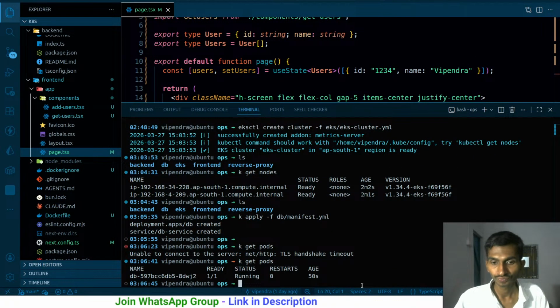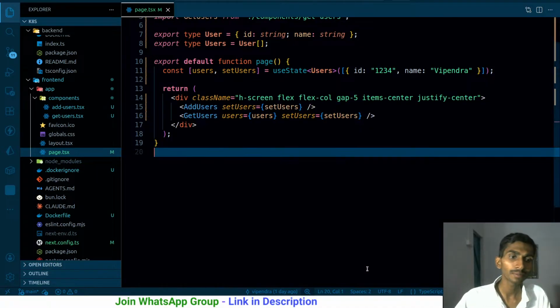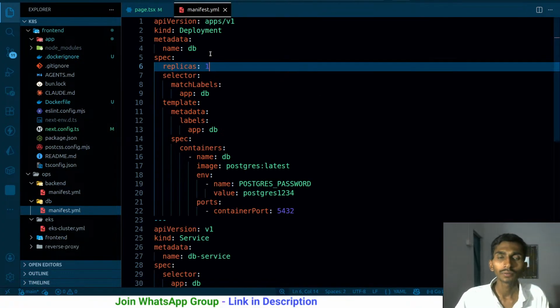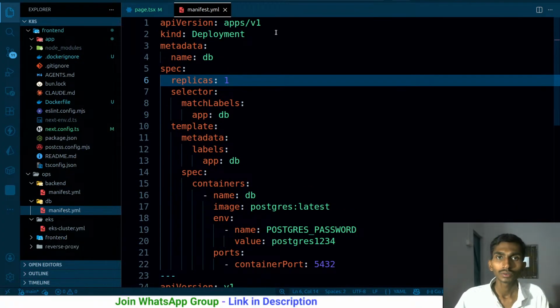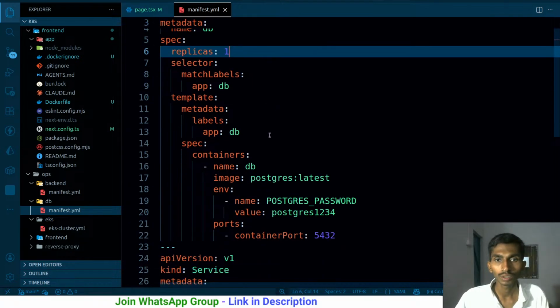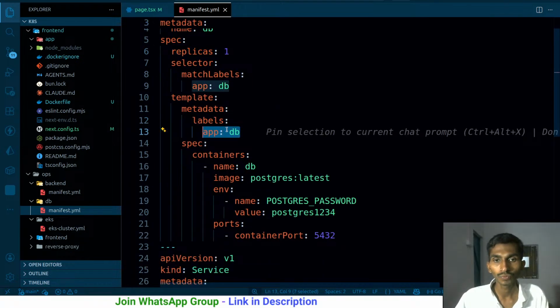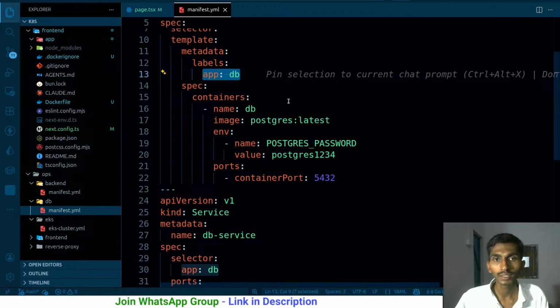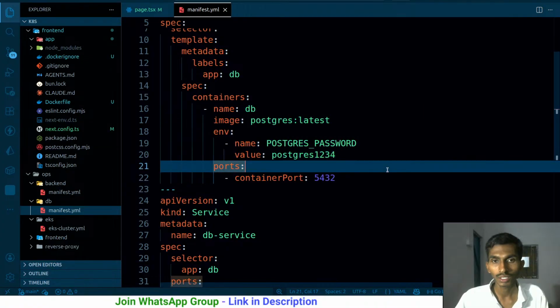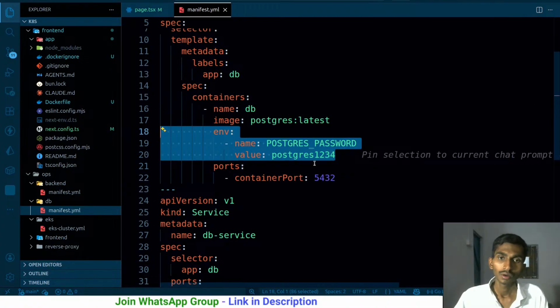So now I got my DB, and I think by default the database did not have any namespace, or it had the default namespace. So API version, metadata, it has just the name. So metadata is the name replica1. It has the label appdb. That's fine, and the same label is associated with the image of the database as well. Here I am passing the environment variable, and they should not be passed like this. Rather, I should be using configs or secrets. I will be talking about that.